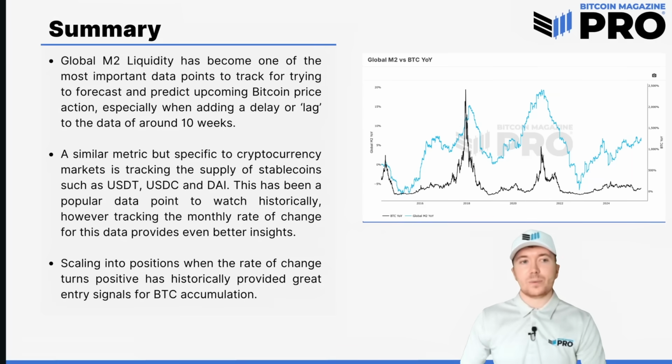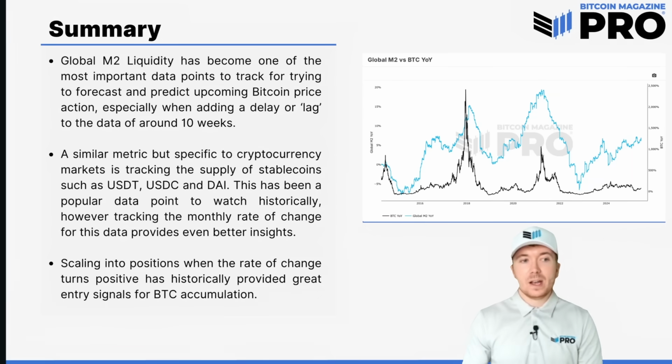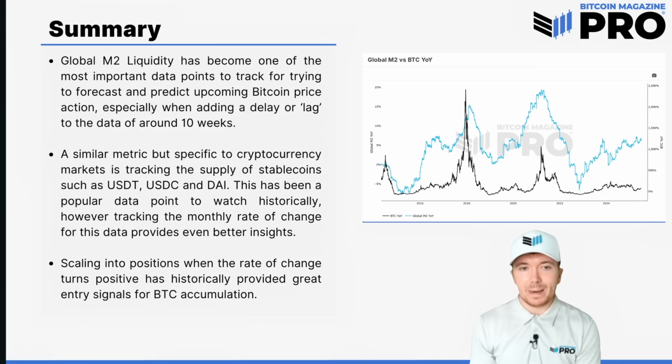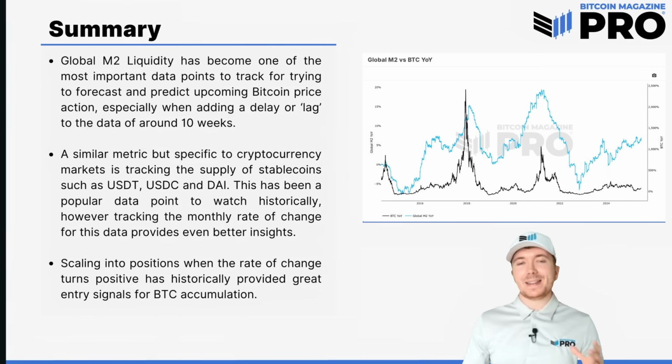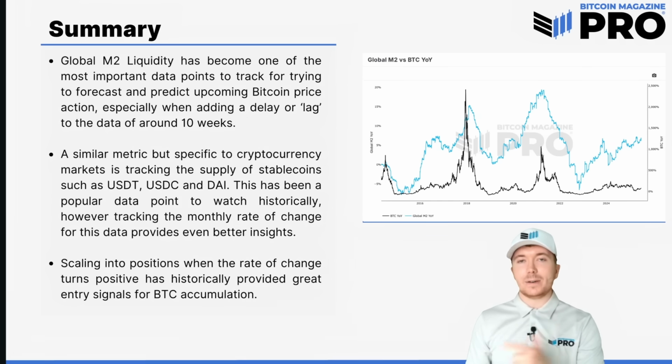So just to summarize, global M2 liquidity has become one of the most important data points to track for trying to forecast and predict upcoming Bitcoin price action, especially when we add this delay or lag to the data of around 10 weeks. However, what we can see is using a similar metric but specific to the cryptocurrency markets by tracking the supply of stablecoins, including USDT, USDC, and DAI, and I think USDD is the other one.